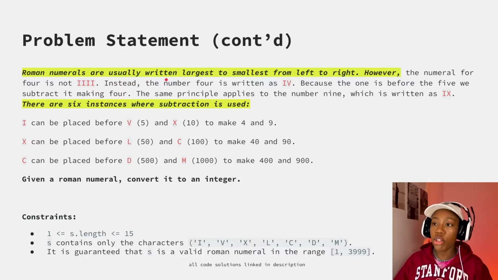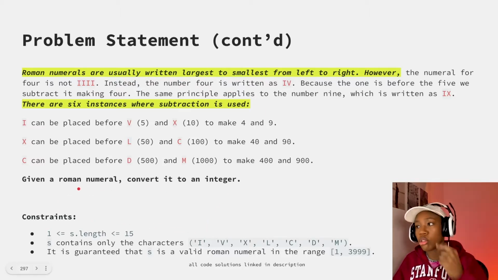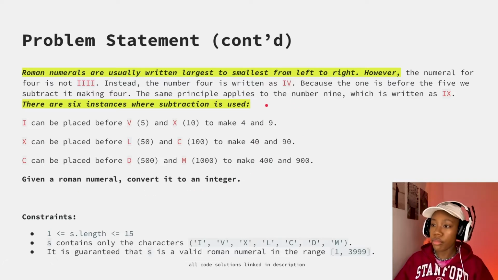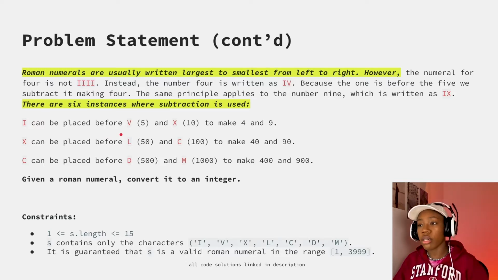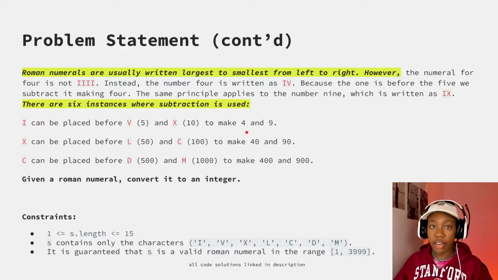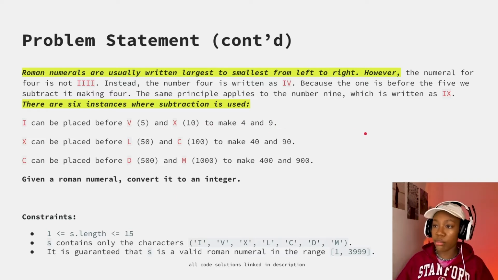That Roman numerals are written from largest to smallest whenever we're doing this conversion from a Roman numeral to an integer. And then here, it explicitly tells us some edge cases that we also are going to want to account for in our code. So these edge cases where basically if you have a smaller number right before a larger number, we're going to have to do some kind of subtraction here. We're going to have to take care of the subtraction edge case.